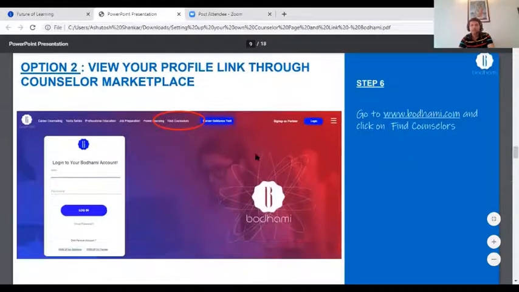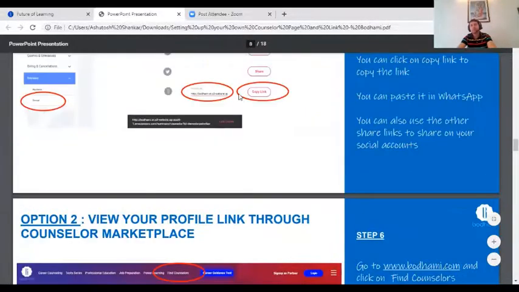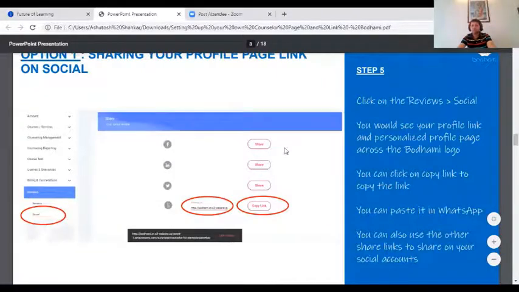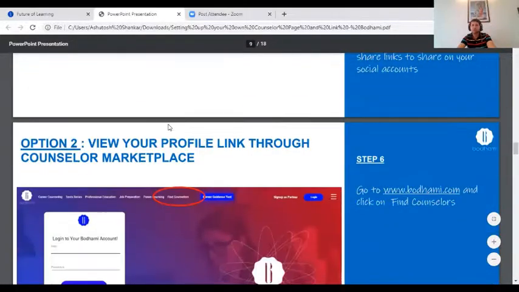Okay, now let me show you how to see your profile. Once you have set it up, you can share it on your Facebook, on all social pages. Let me show you how to see your profile.